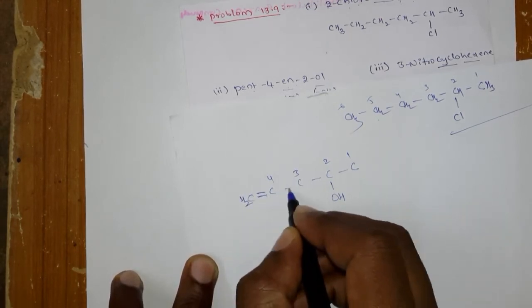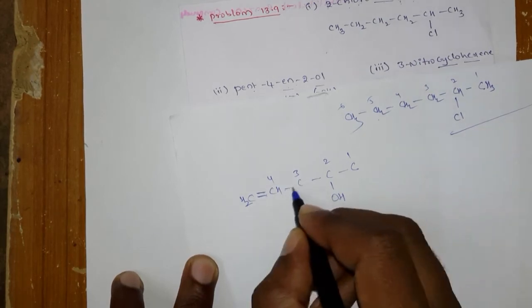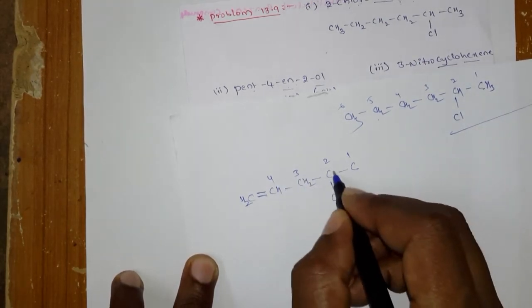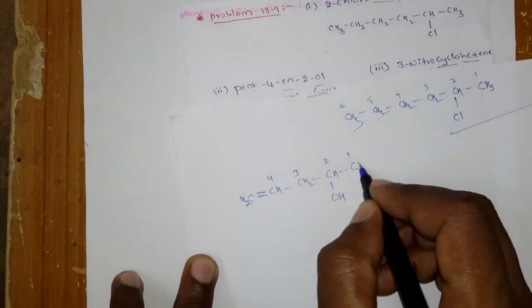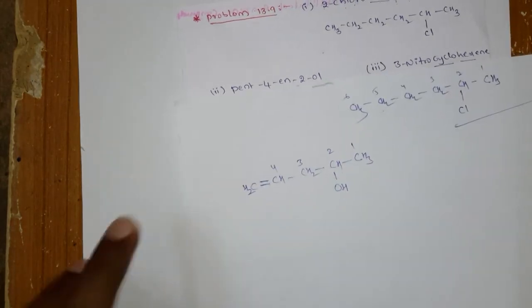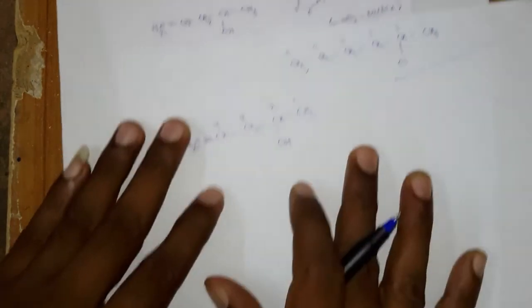Here three bonds are there, so write 1 hydrogen. Here 2 bonds are there, so 2 hydrogens. Here 3 bonds are there, so write 1 hydrogen. Only 1 bond is there, so write 3 hydrogens. Okay. Next,